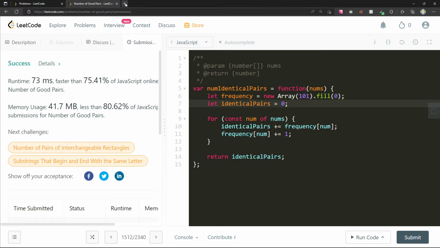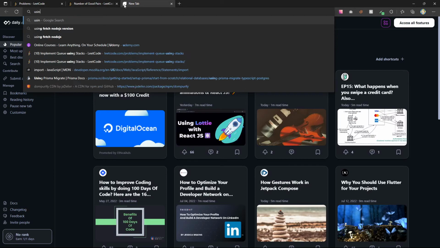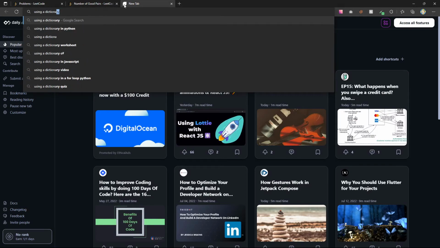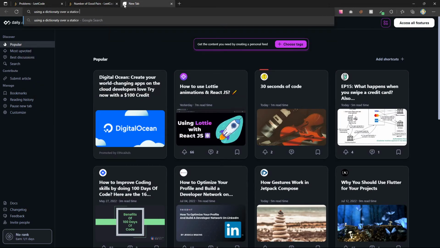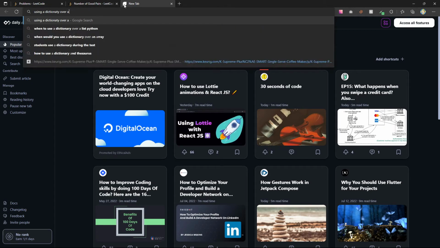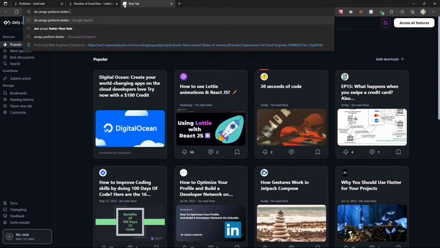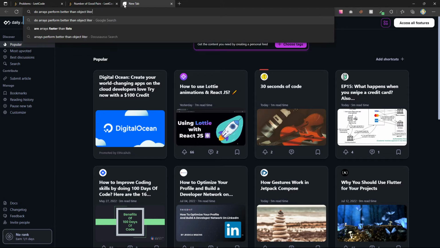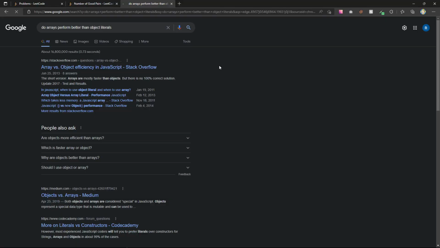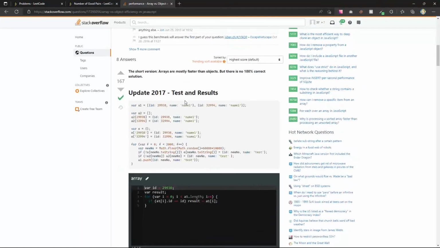Let's just give ourselves a refresher on this. How does a dictionary perform over a static array, or maybe just over an array, or do arrays perform better? I don't even know if you would call this a hash table, really. Test and results.